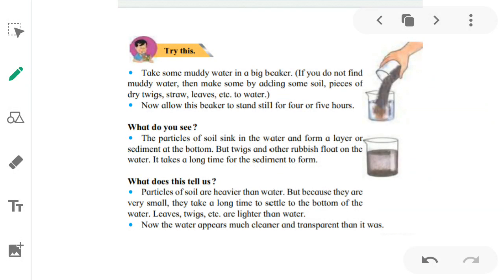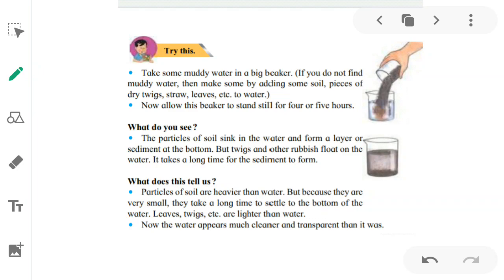So here is an experiment. You have to perform it at home because we are at school. Take some muddy water in a big beaker. You have to take a beaker and add some muddy water. Muddy water means the water which has mud mixed in it.